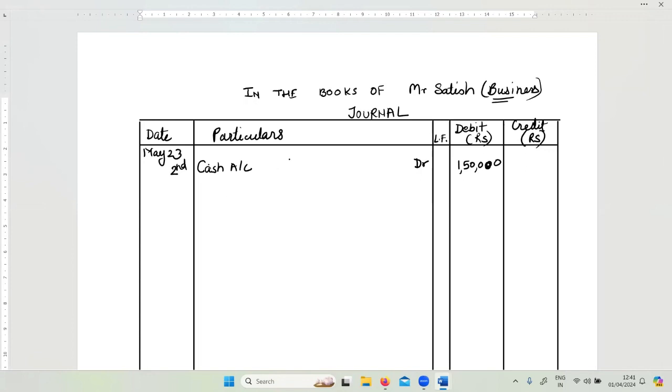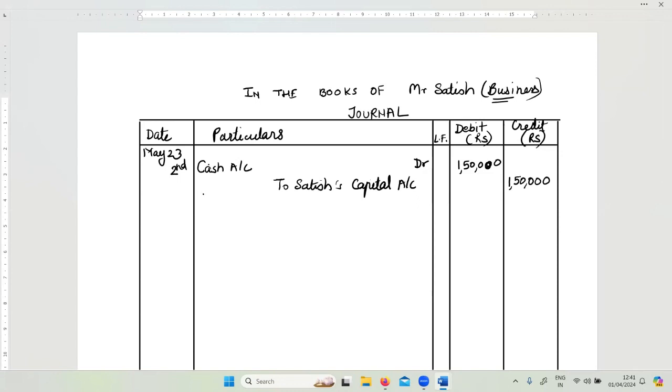Right? Then the second part, dual aspect of accounting says we write debit also and credit also. So here I'm going to put credit. Credit, I'm going to write a little away from the margin. I'm going to write here, to Satish's capital account. And the amount of credit, I'm going to put in the credit column, 1,50,000.